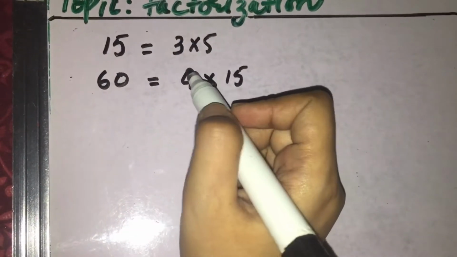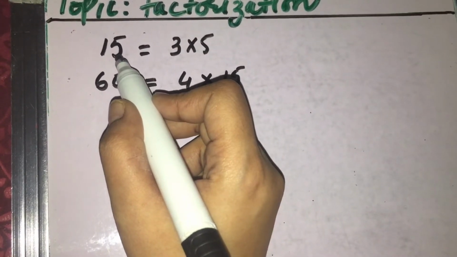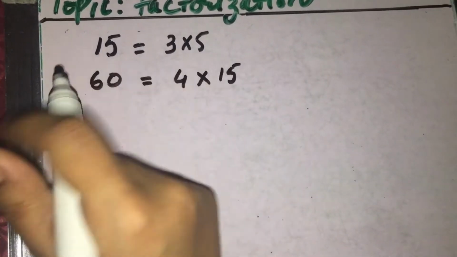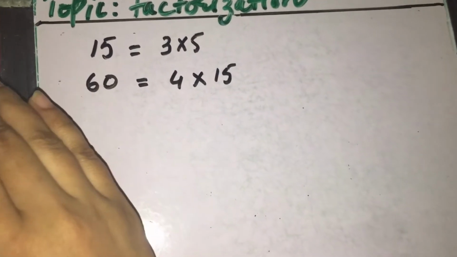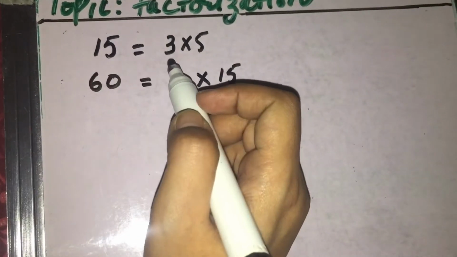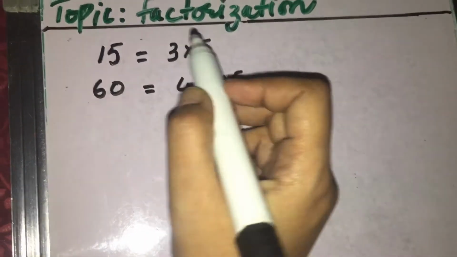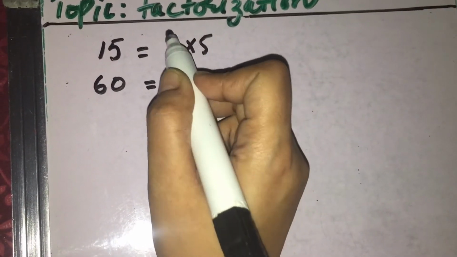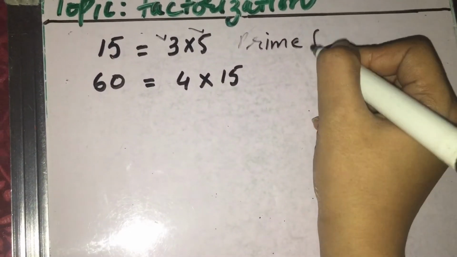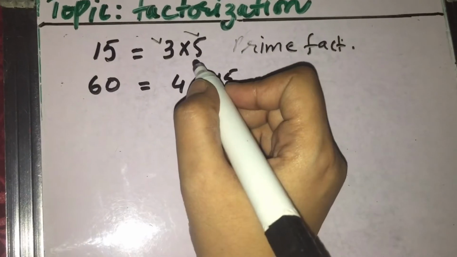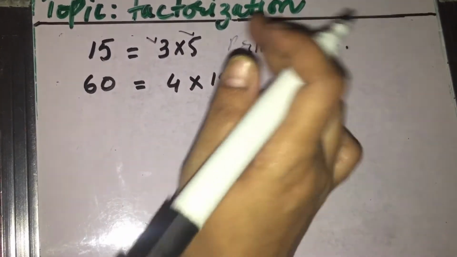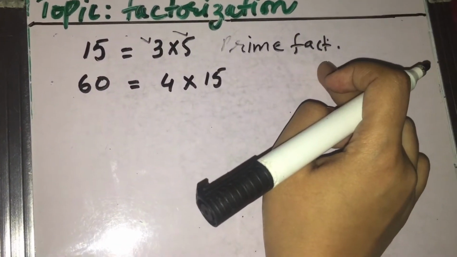Now students, what is prime factorization? Let's suppose I have a number 15 and I have broken down it into 3 into 5. 3 5s are 15. What is factorization? I told you before that breaking down a number into its factors is called factorization. So here I have broken down 15 into its factors. Let's observe what are these numbers. These numbers are prime numbers. So this is called prime factorization. When we break down a number into the product of all prime numbers, then the factorization is called prime factorization.